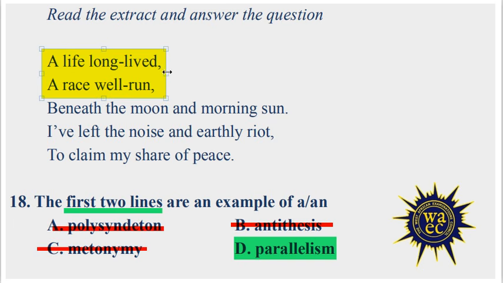Article A followed by a noun. For line 1 we have life, it is a noun. For the second line we have race, it is a noun. Then followed by a hyphenated compound word: long lived, well run. So the two lines have the same structure. We call them parallelism. Question 19 is still on this same extract.